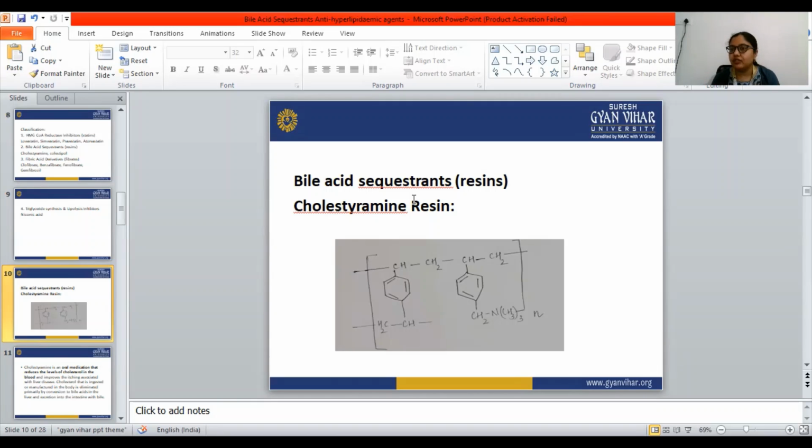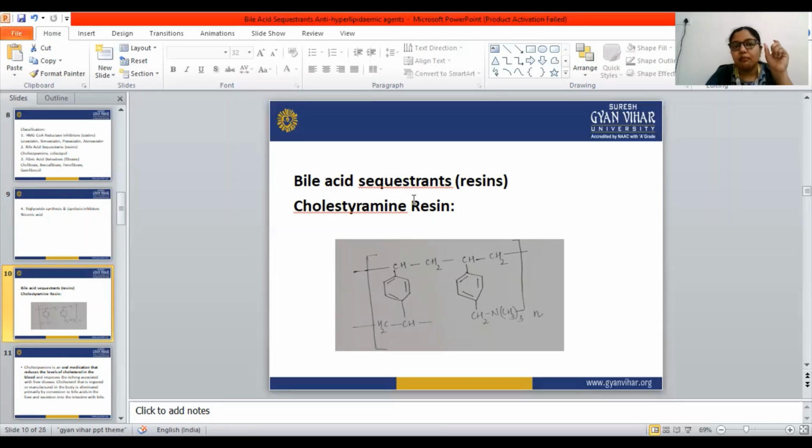Because these resins are highly positively charged molecules, they obviously attract towards the negatively charged molecules and bind with them, and inhibit the solubilization of lipid. When the lipid solubilizing activity is inhibited, what happens? That blocks the cholesterol absorption.